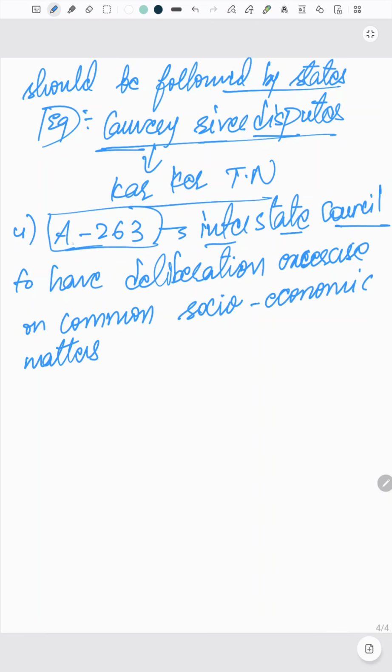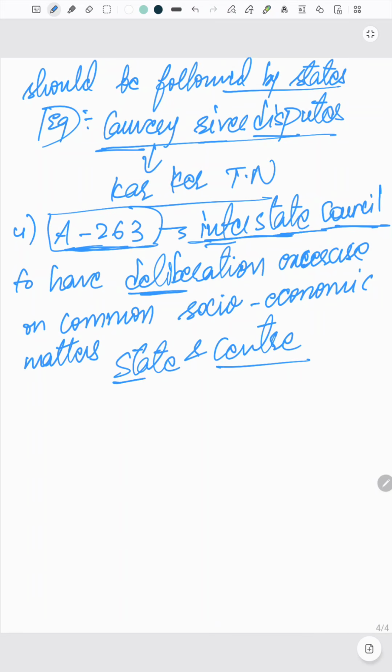So Article 263 ensures that we have an interstate council in order to have a common deliberation between states and center so that they can rule accordingly, right? So this will be our fourth point.